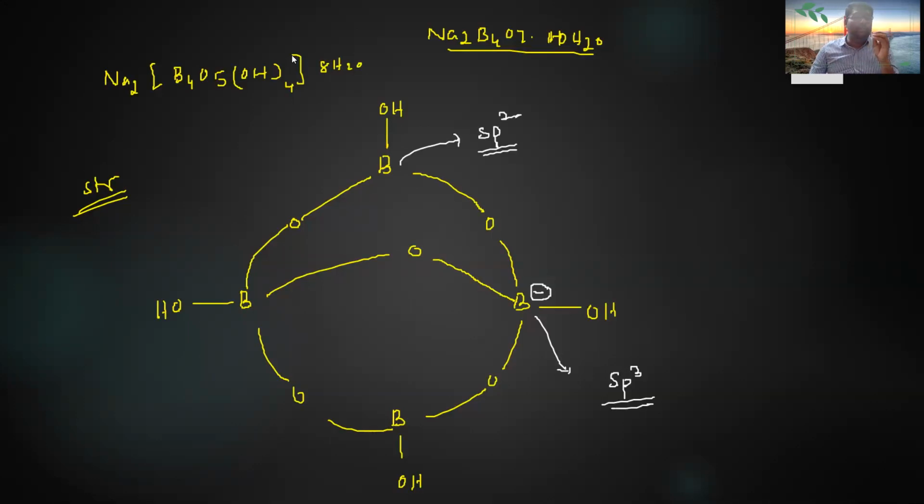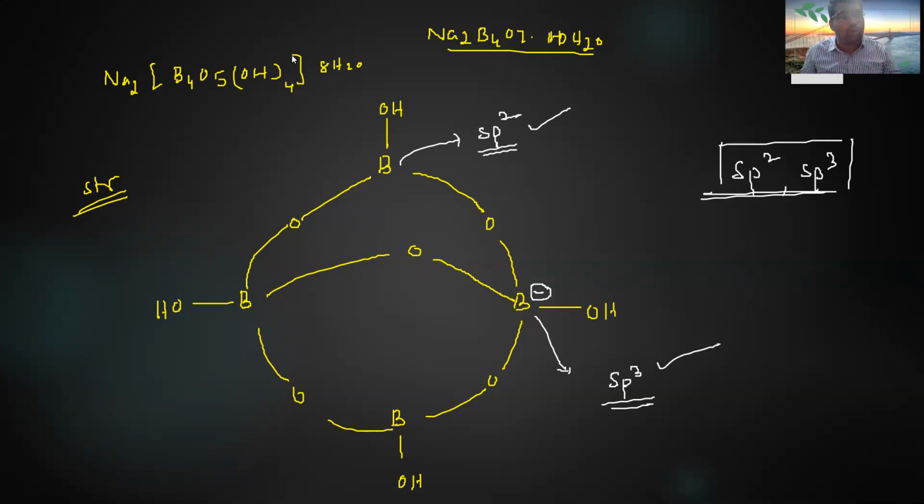What is the hybridization of boron in borax? Here sp2 and sp3. So in which of the following pairs is the hybridization of borax possible? sp2, sp3 is possible for boron in the structure of borax. So this is the structure of borax. Borax is also called tincal. This is one concept, very important from the examination point of view. Actually, it is only one hybridization, that is sp2, but two are possible. Why? Because there is an excess of one bond in the structure of borax. So that's why sp2, sp3 are possible.